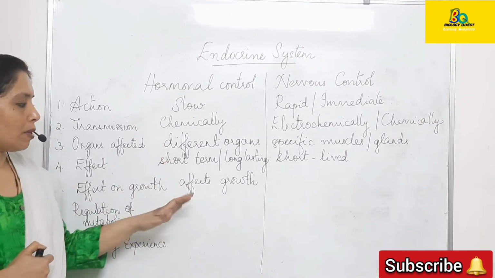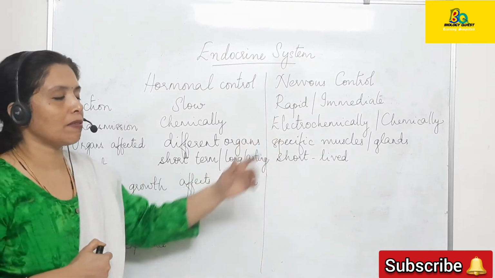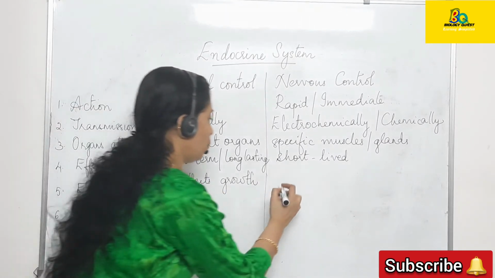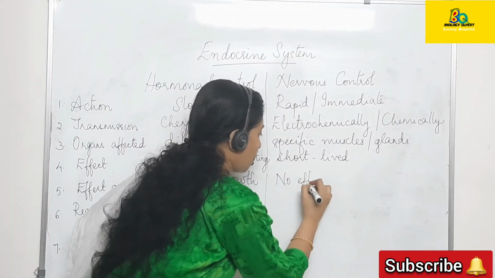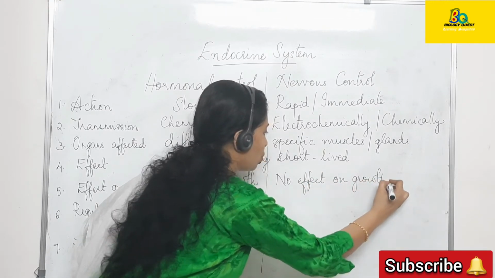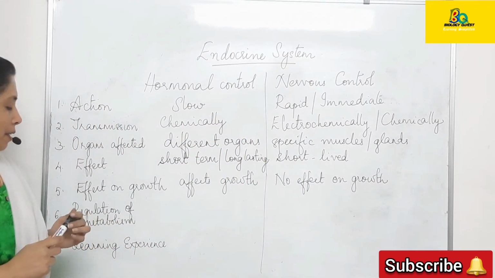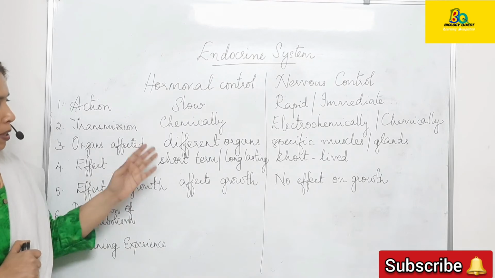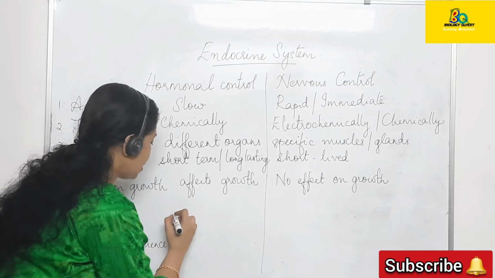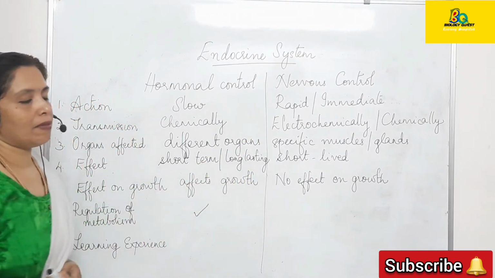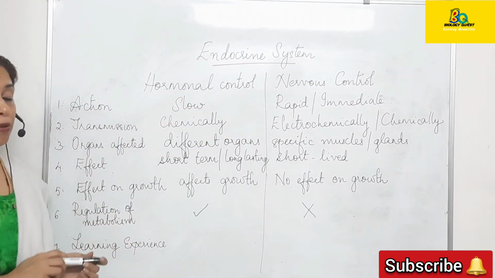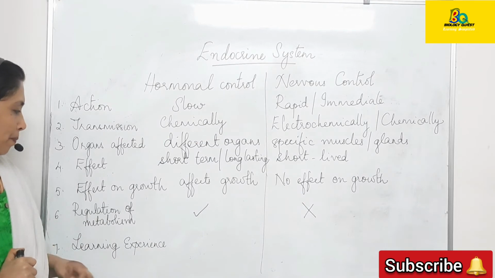So hormonal control affects the growth, whereas in the case of nervous control, it does not have any effect on the growth of the person. No effect on growth. Next point, regulation of metabolism. In hormonal control, metabolism is regulated, whereas in nervous control, no regulation of metabolism takes place.